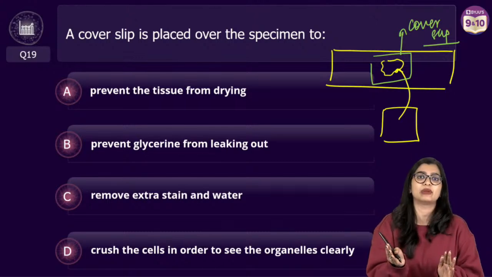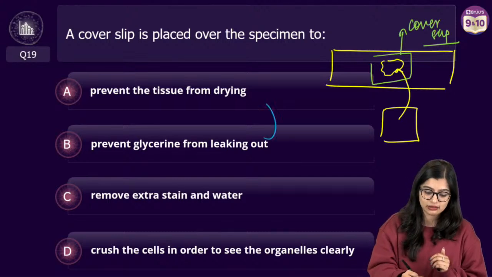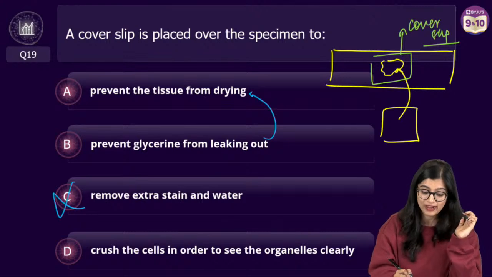For preventing it from leaking out. But why is it that you don't want it to leak out? That is the main reason, so that it doesn't dry, right? Which is why in this particular case, it is not to remove extra stain.